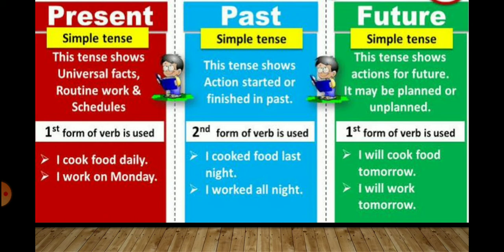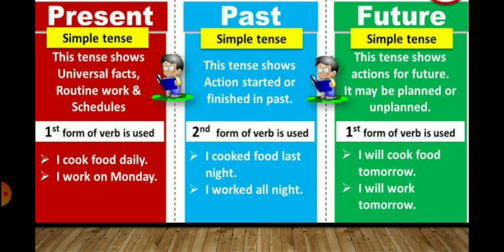Now, there are three types of tenses. The first one is present tense, then we have the past tense, and at last we have got the future tense.